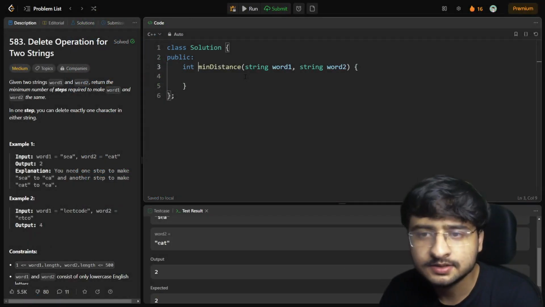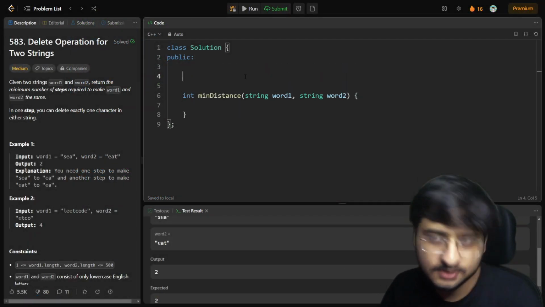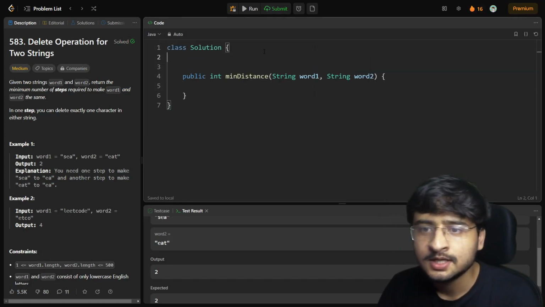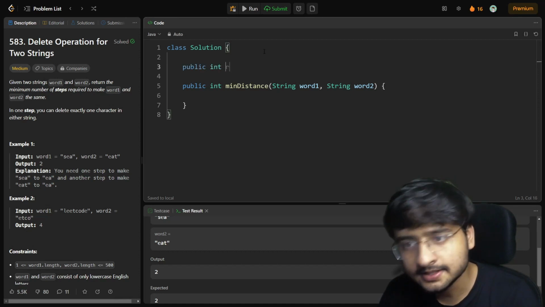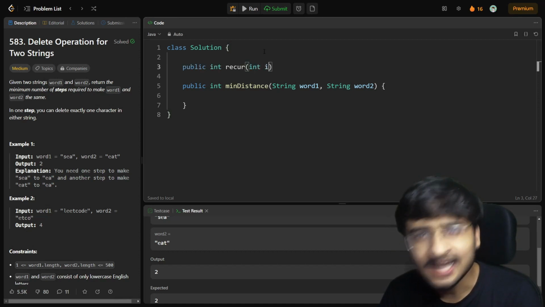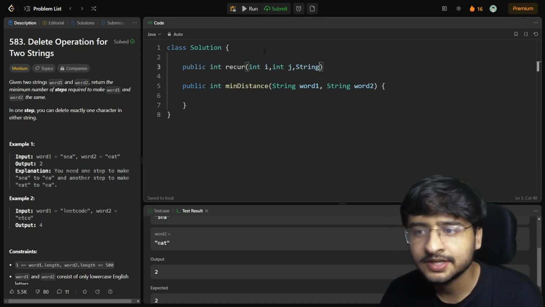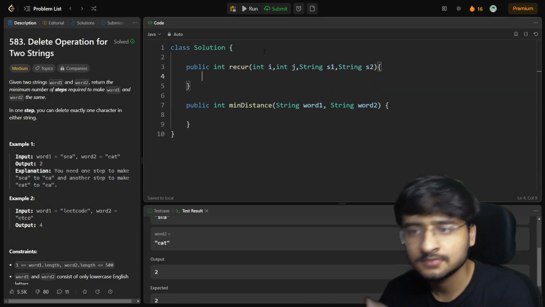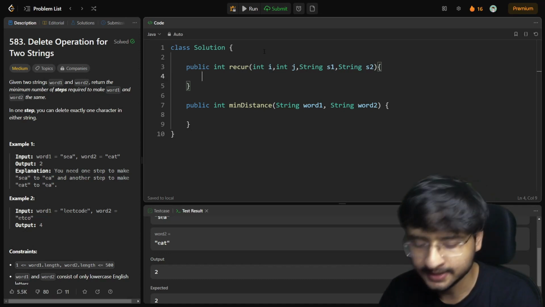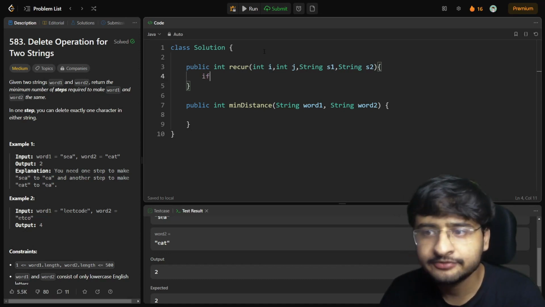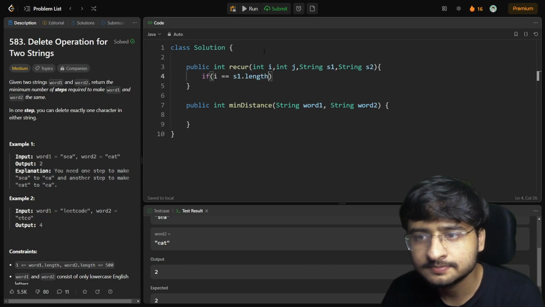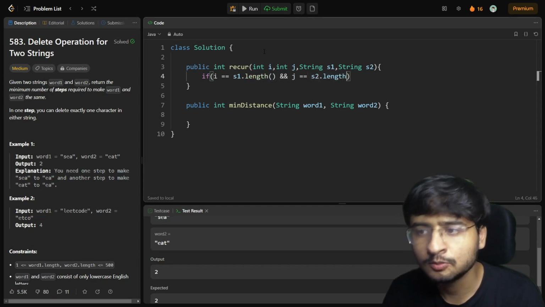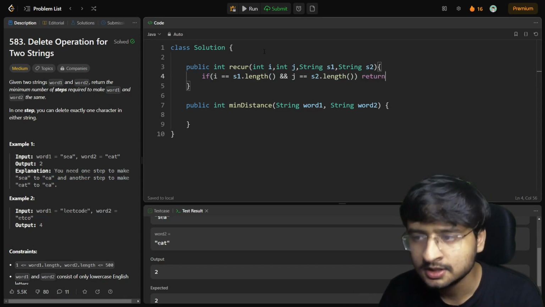Let us start writing the recursive solution. So I'm going to create a function here, not in C++, in Java, because we have been studying in Java. So public int recurse, integer i, integer j, string s1 and string s2. Correct? These are the parameters which I'm going to pass here, right? So what are the base cases? If i is equal to s1.length and j is equal to s2.length, both of the remaining strings are empty basically, return 0.